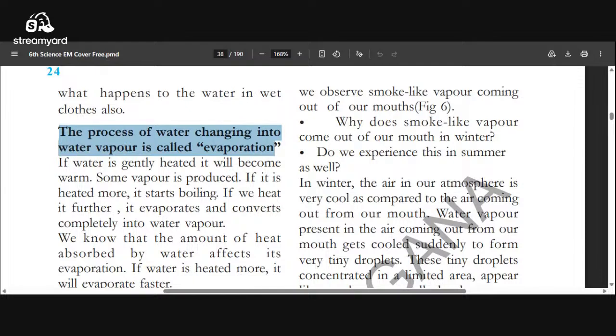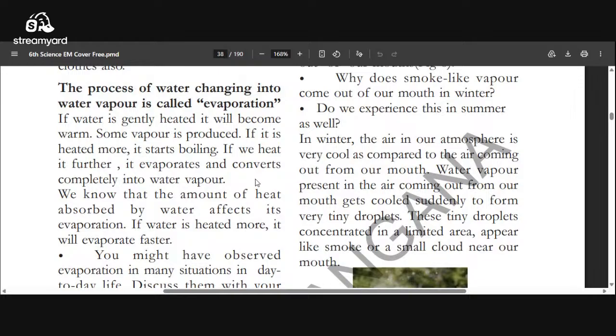If water is gently heated, it will become warm. Some vapor is produced. If it is heated more, it starts boiling. If we heat it further, it evaporates and converts completely into water vapor. So the water slowly gets heated and slowly changes into water vapor, from the bottom to the top. When it reaches 100 degrees Celsius, the total water converts into water vapor and reaches the atmospheric air.